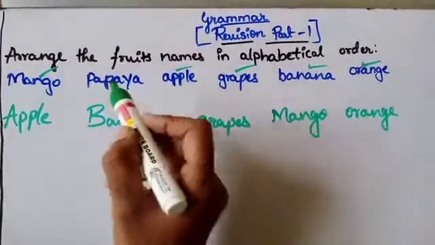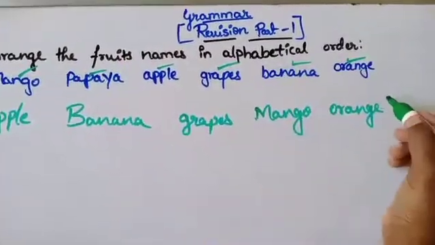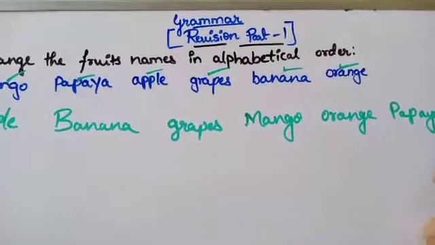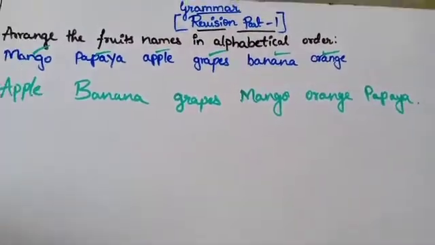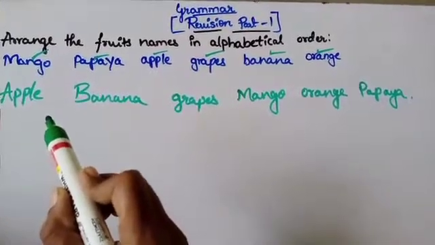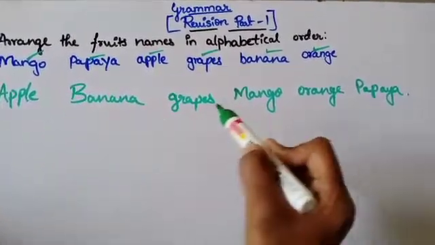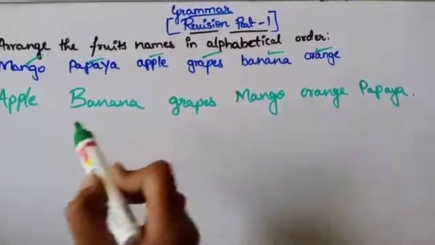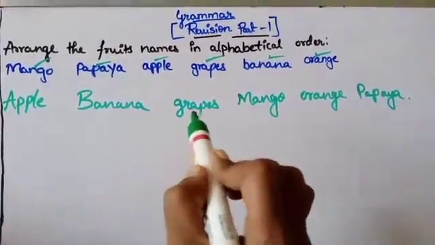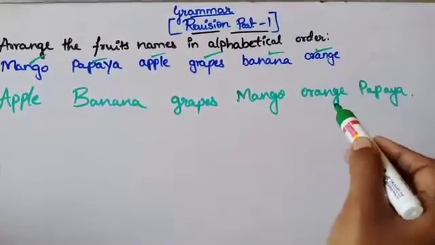And the last one is papaya. So you have to arrange the given fruits names or any names in a proper way in alphabetical order. So here we have arranged the fruits names in alphabetical order.